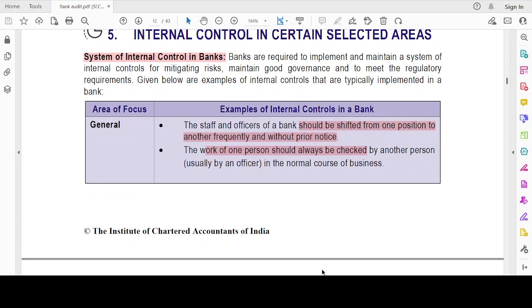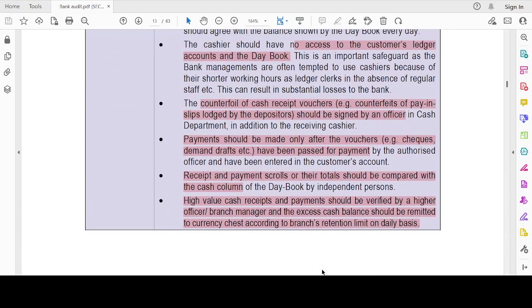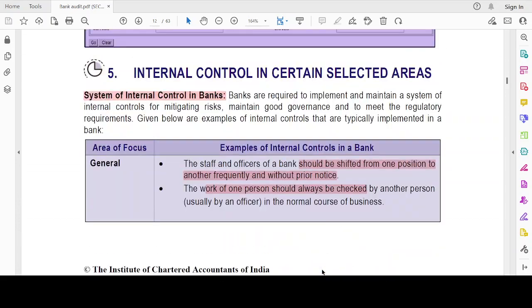Now, here comes again an important area. Okay, from here on you have to understand what the heading is, and only then write, because there are similar points but the question could be different. Now, we are going to discuss the area of internal control in selected areas. Whenever a question is asked on internal control in selected areas, you have to write this. Okay. It runs to pages, so we'll just focus on keywords.